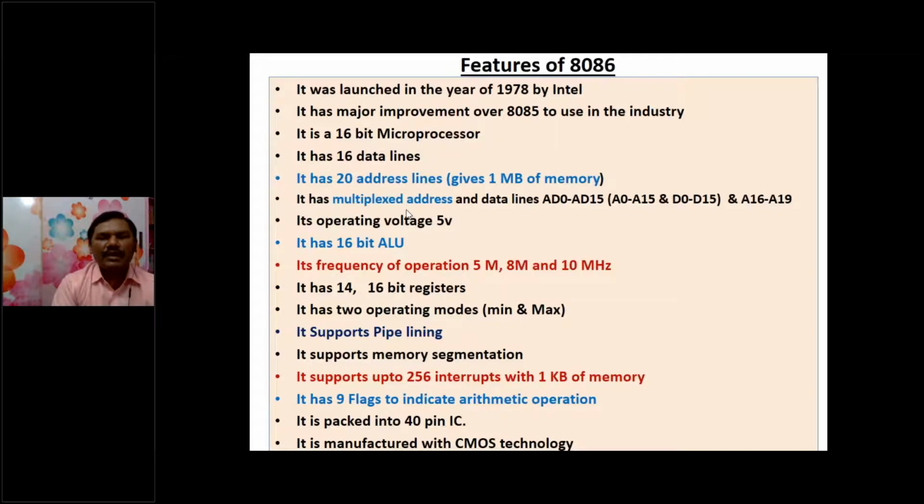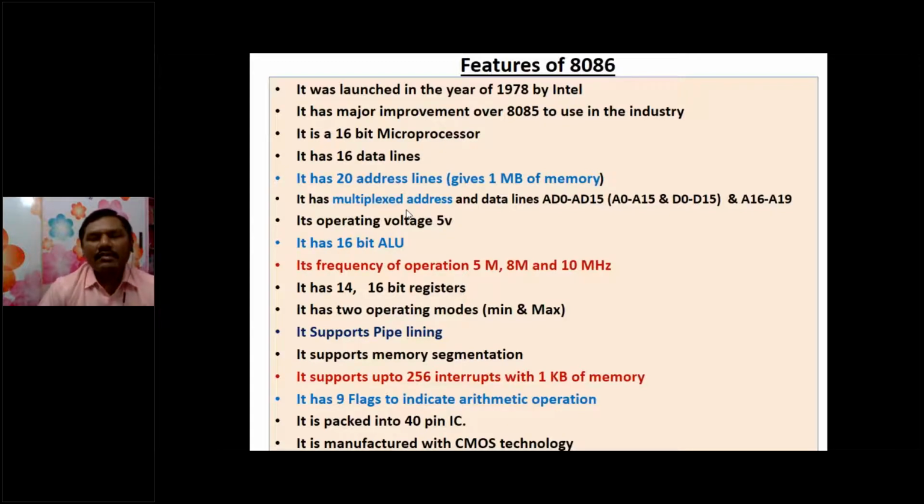And it supports multiplexed address and data lines. Here in the pin diagram, to reduce the number of pins, because the size of the IC is reduced, we have to reduce the number of pins also. When we are fetching data or instructions from the memory, there is no operation on the data lines, so at that point of time, data lines are free.